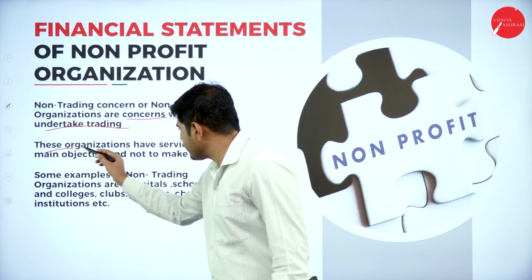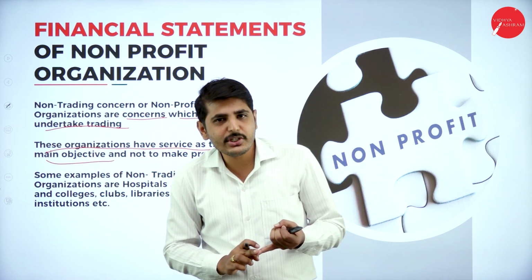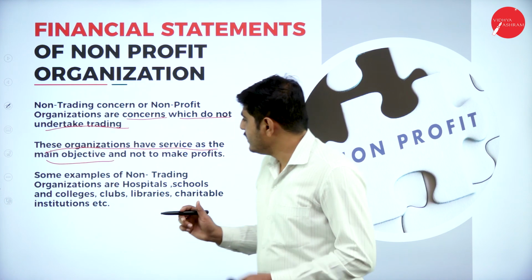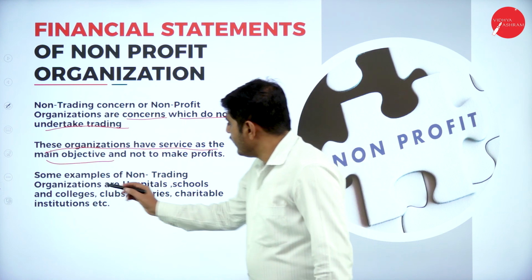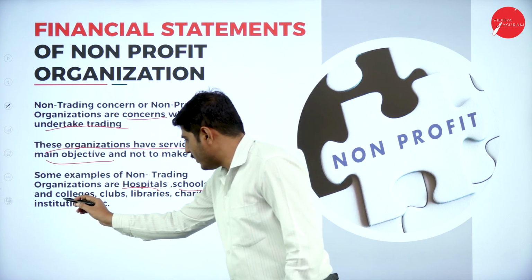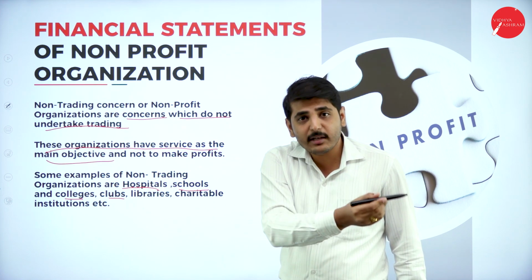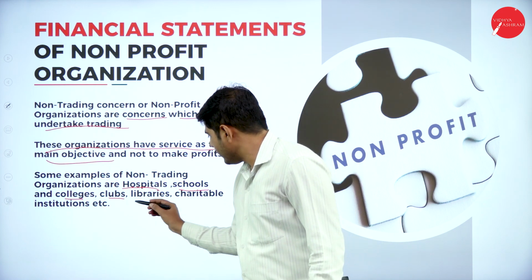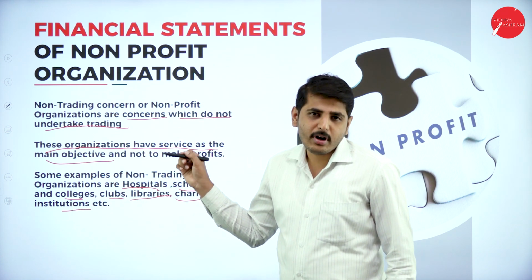These organizations have service as the main objective. For example, education institutions, sports clubs, health institutions, hospitals. These are all institutions working for the benefit of the society, not for making profit. Some examples of non-trading concerns are hospitals, schools, colleges, clubs, for example sports clubs and nature loving clubs. So many clubs are there working in the field of non-trading organization. Libraries and charitable institutions also come under non-profit organization.